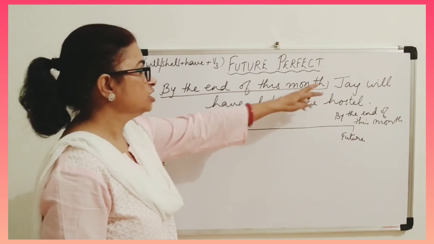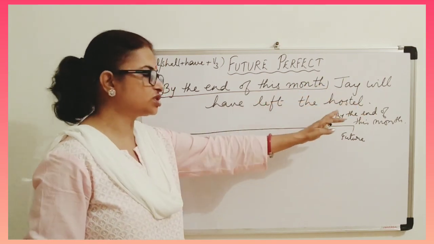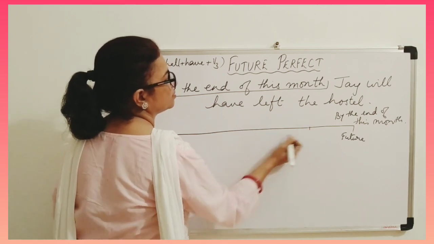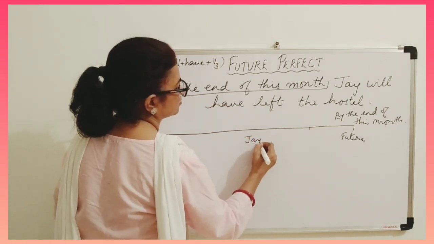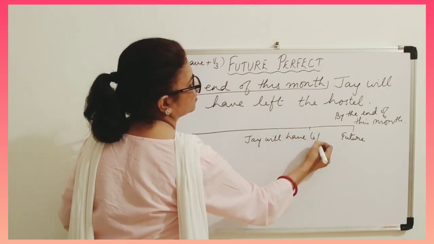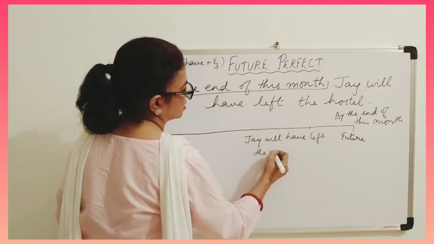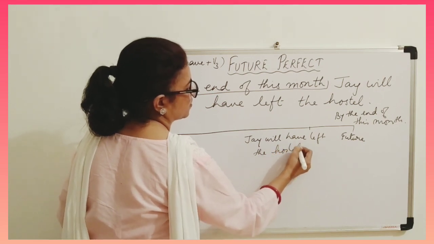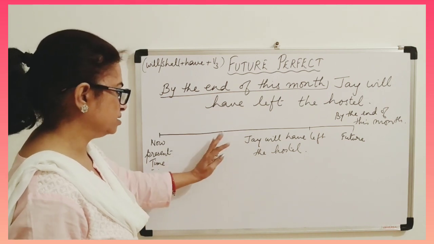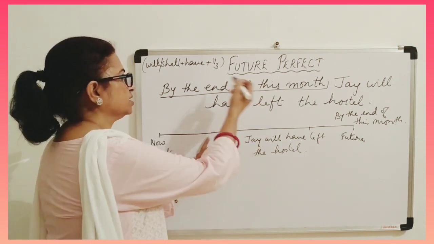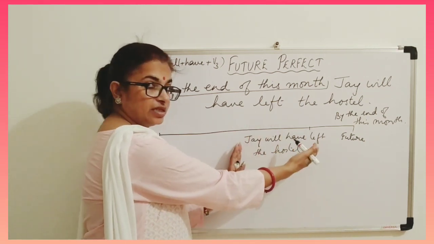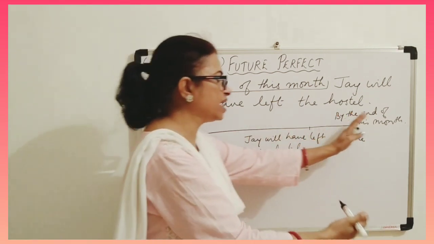And Jay will have left the hostel somewhere here. That means the action started. Future perfect refers to the action which completes in future before another action.